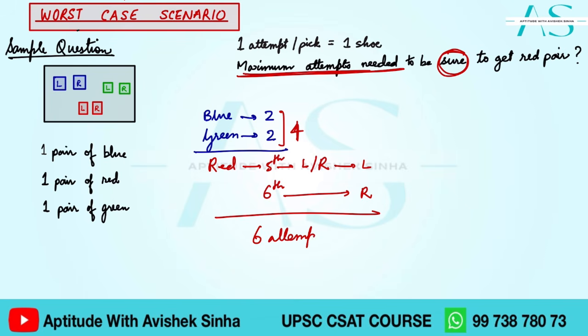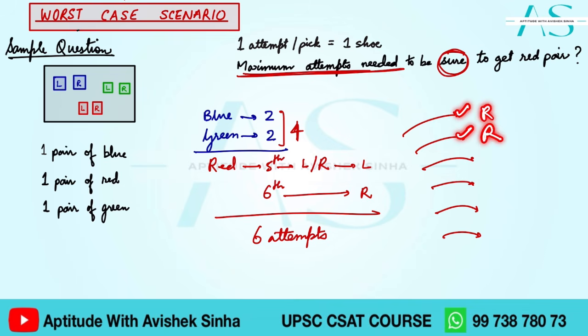अब इन attempts को कैसे देखना है? So you just take out all the shoes. You just do 6 attempts. It may be a possibility that in your first 2 attempts you got red, but you have to think, क्या ये हर बार होगा? ऐसा हर बार नहीं हो सकता है, राइट?